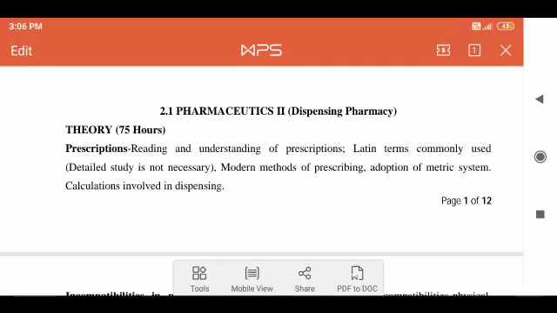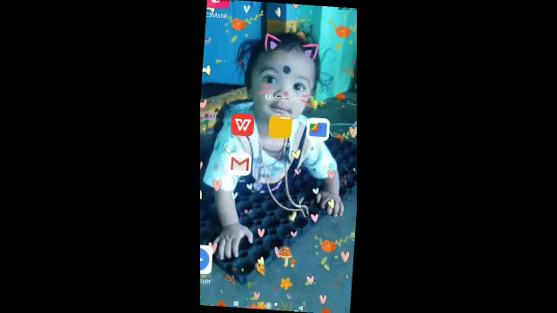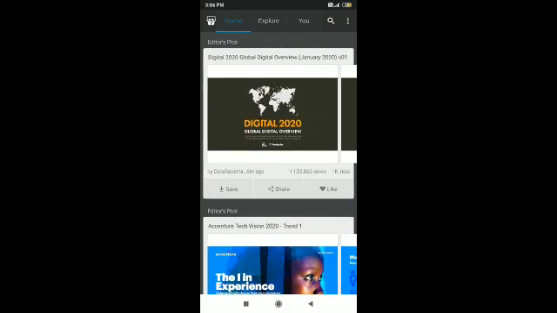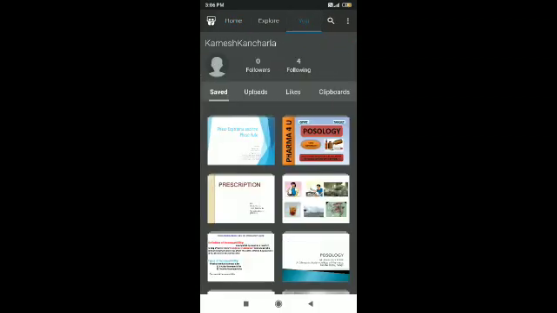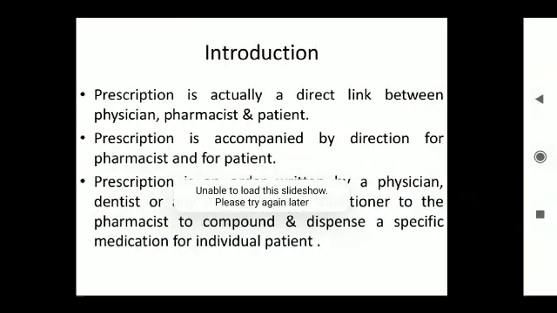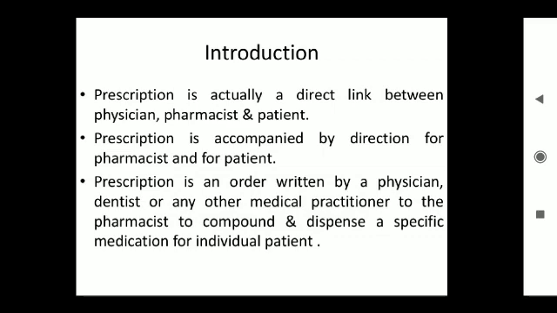Next one, in the first chapter, prescription. It is a term derived from the Latin word prescriptio. It means written order. Prescription means pre means before, script means write, ion means action. It means before write action.